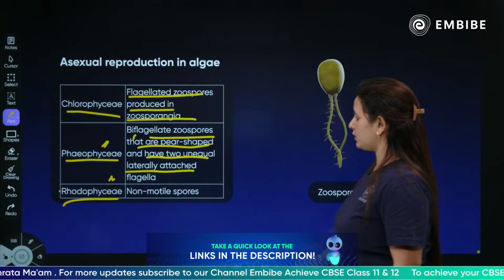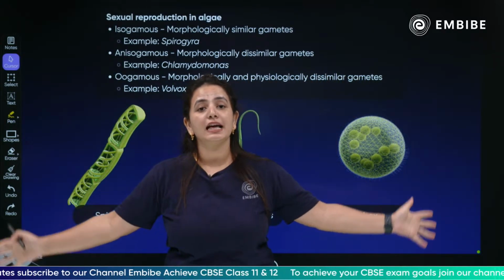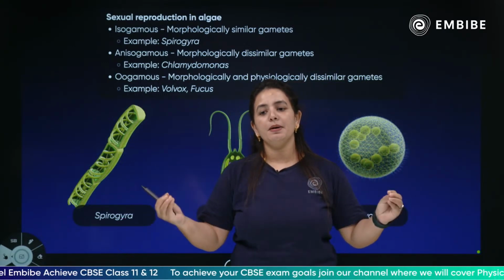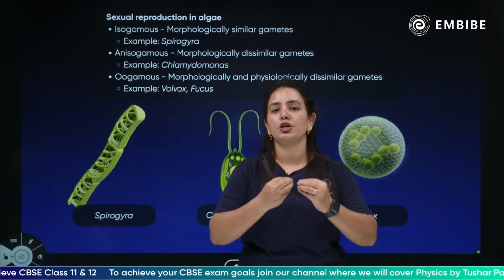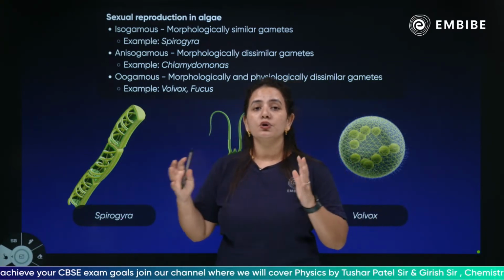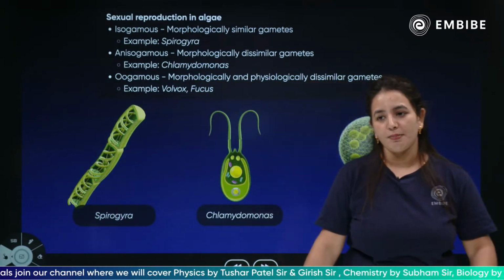Yes, moving forward, talking more about the most important form of reproduction, which is sexual reproduction in algae. Please remember these three terms for your life. It is going to help you a lot: isogamous, oogamous, and of course anisogamous.